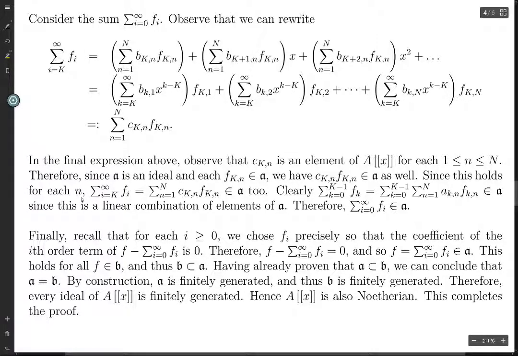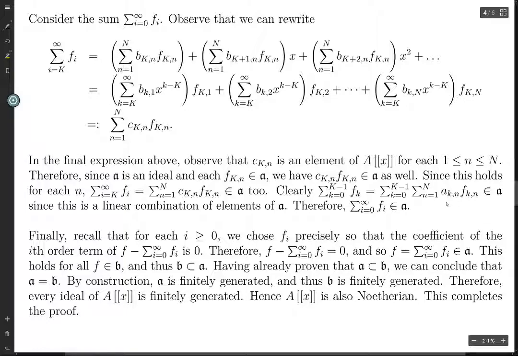And this holds for each N, and so this is just a sum of things in A, and so then this element is an A. So then, since this thing is equal to this, this is an A. And so then, well, what else can we do? If we take the sum from 0 to k minus 1 of Fk, well, we can similarly write this using the AKNs and the FKNs.